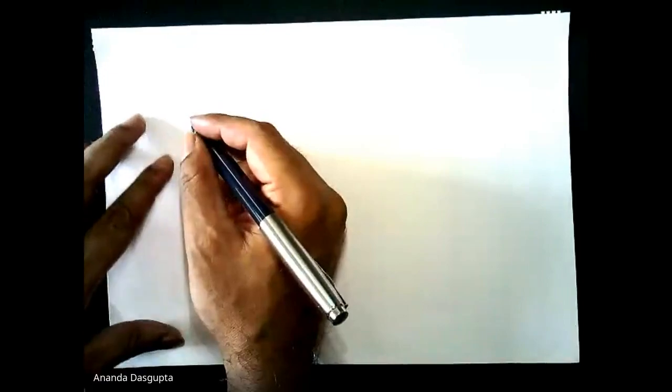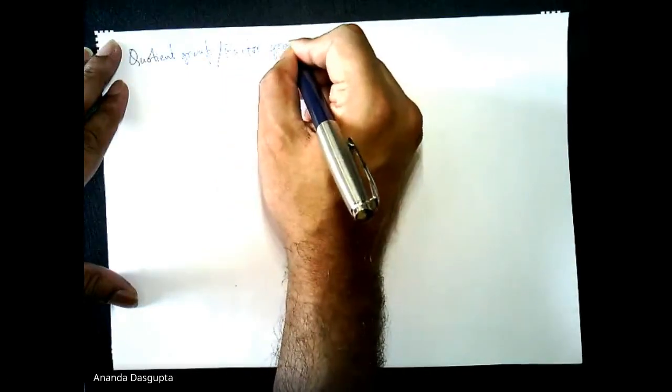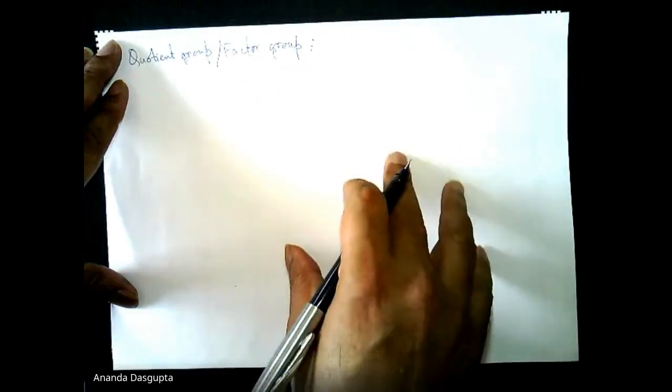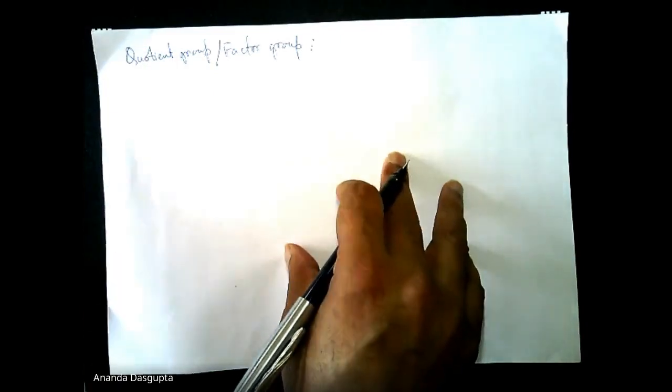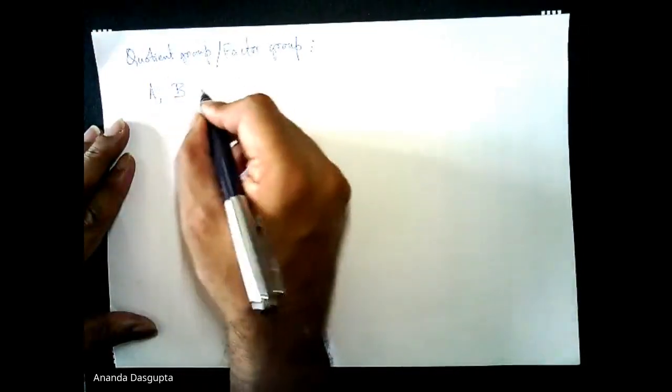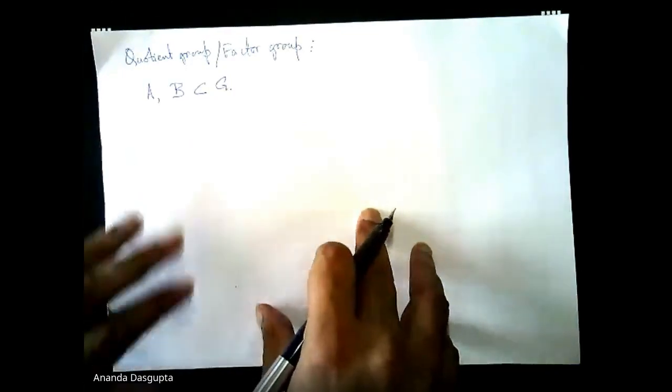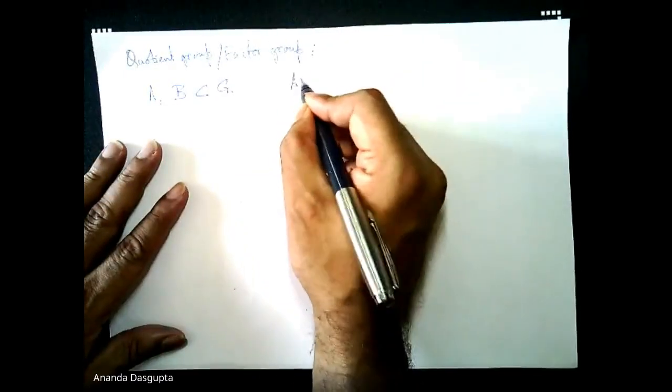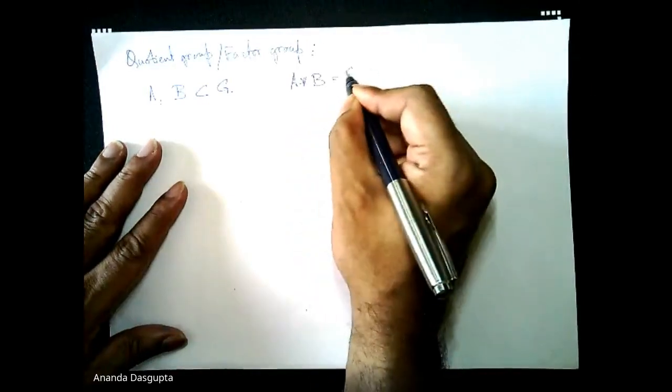So let's talk about what a quotient group really is. This is called the quotient group, also known as a factor group. And let me just try to motivate this by going back a bit. Let's first say A and B are two subsets of G. So G is a group, A and B are two subsets, and then we want to first define the product of two subsets. And how you define this is simple.